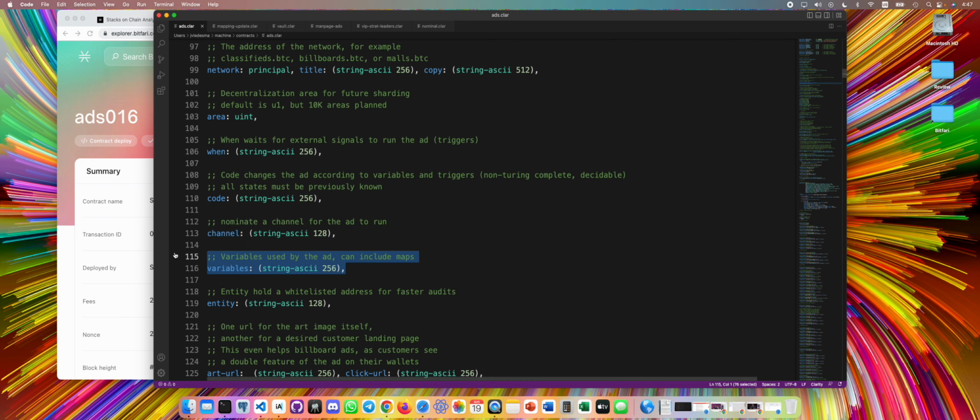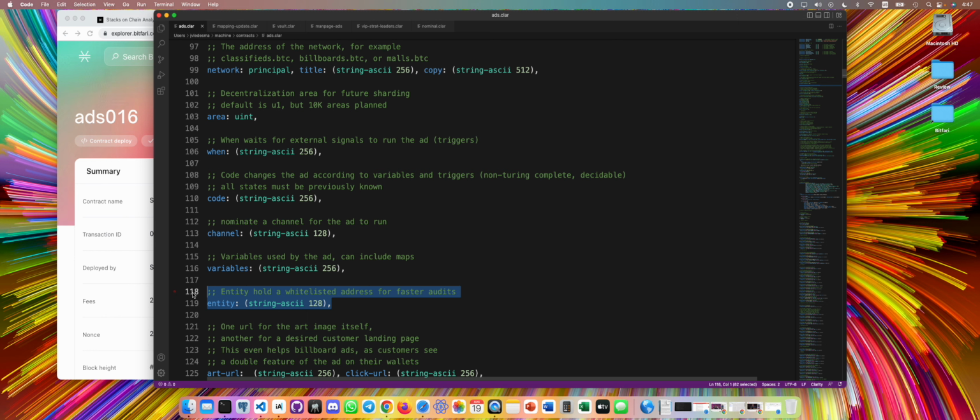These are standard variables that your ad can listen to, and then they can be used in the code field for programmability. And finally, we have the entity field, which is a whitelisting field that we use for whitelisting purposes. Big brands that want to run ads, and these ads have passed a major vetting process.